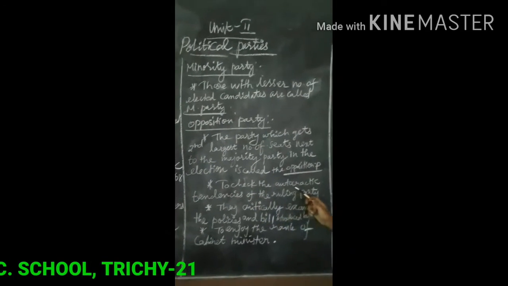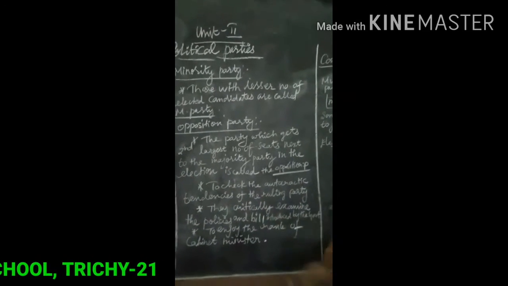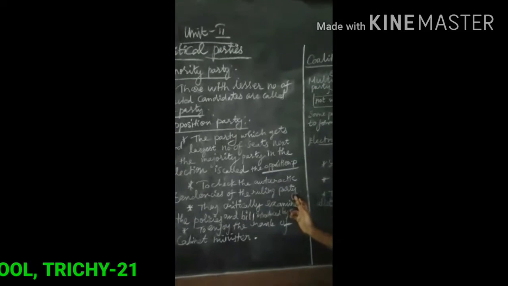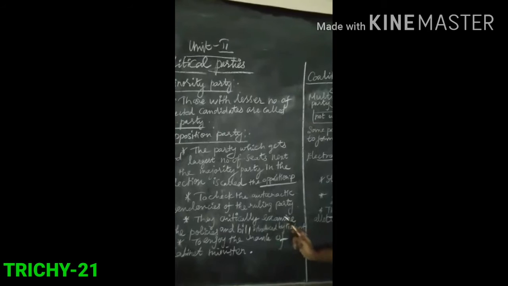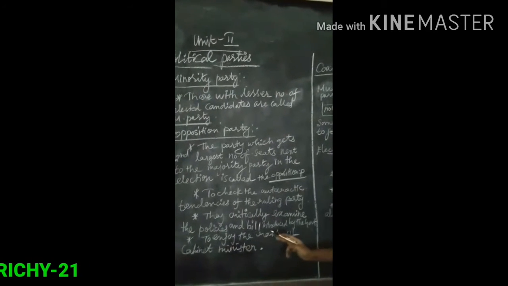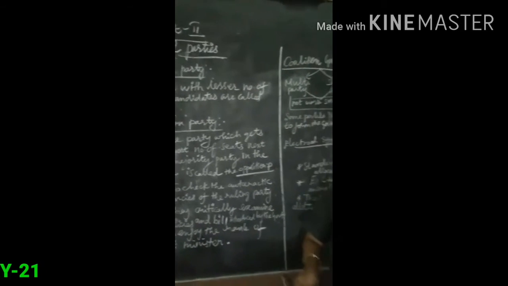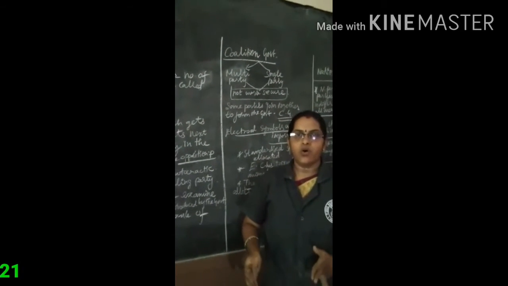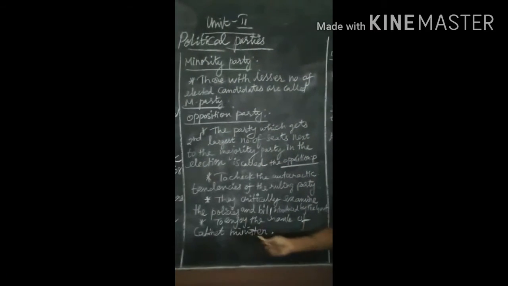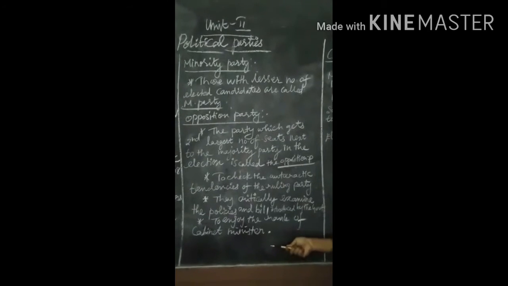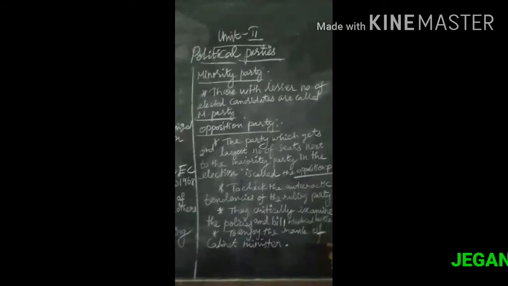The opposition's role is to check the autocratic tendency of the ruling party. They critically examine the policies and bills introduced by the government. Whatever plan and policy the ruling government declares, the opposition party criticizes it. The opposition party also enjoys the rank of the cabinet ministers.